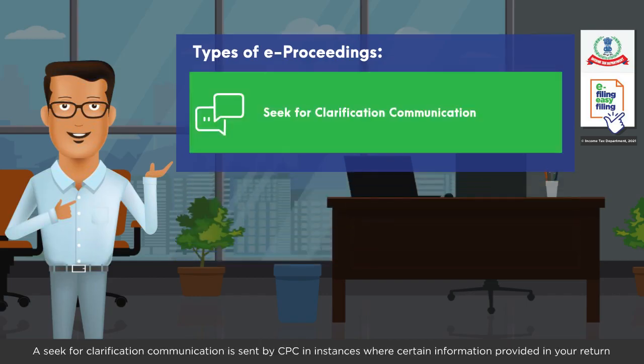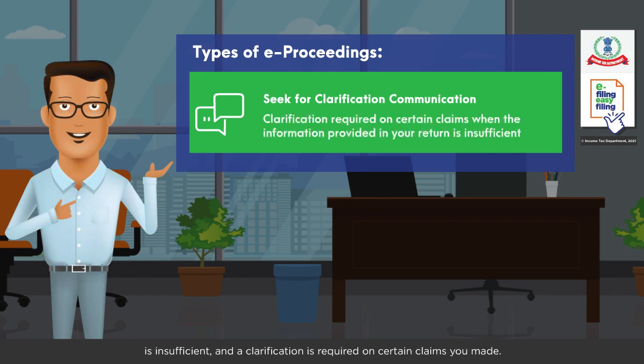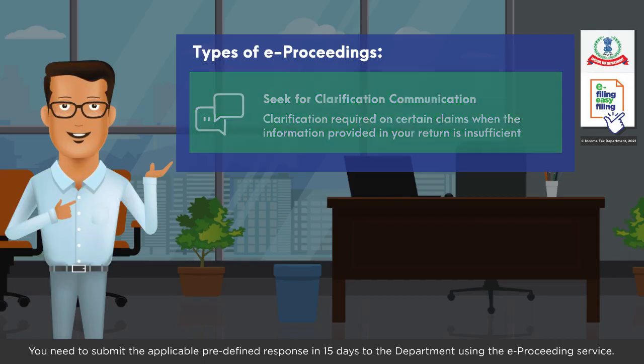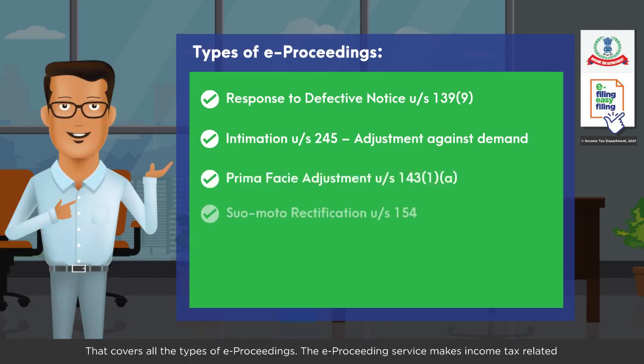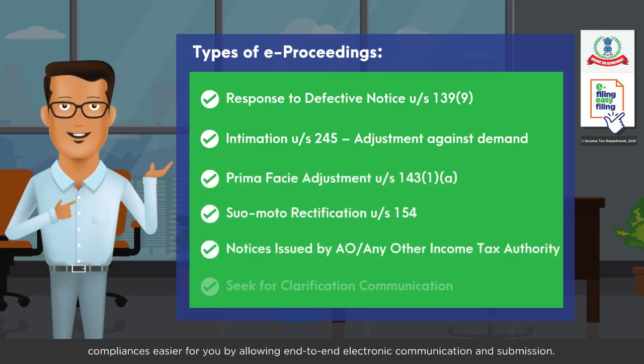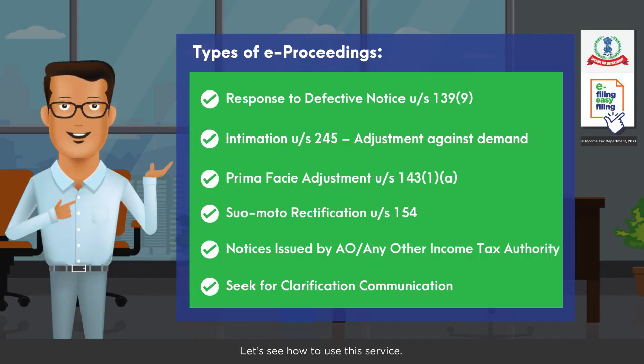A seek for clarification communication is sent by CPC in instances where certain information provided in your return is insufficient, and a clarification is required on certain claims you made. You need to submit the applicable predefined response in 15 days to the department using the e-proceeding service. That covers all the types of e-proceedings. The e-proceeding service makes income tax-related compliances easier for you by allowing end-to-end electronic communication and submission. Let's see how to use this service.